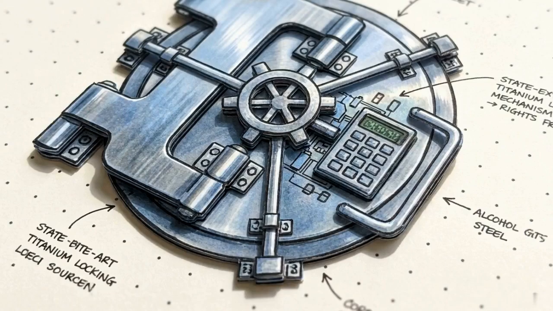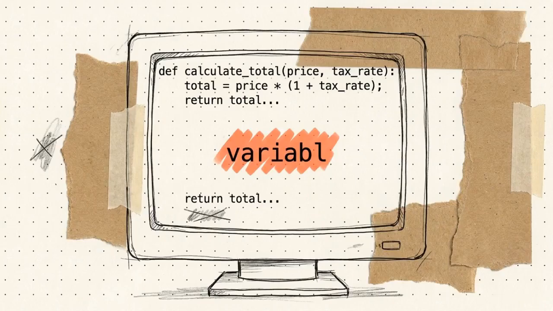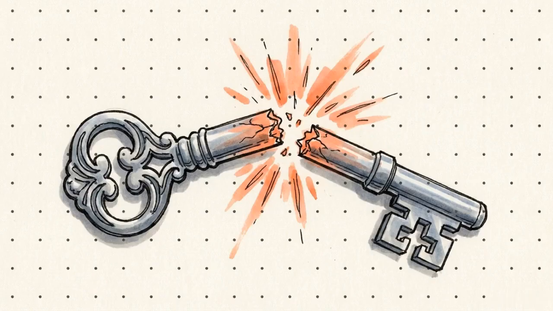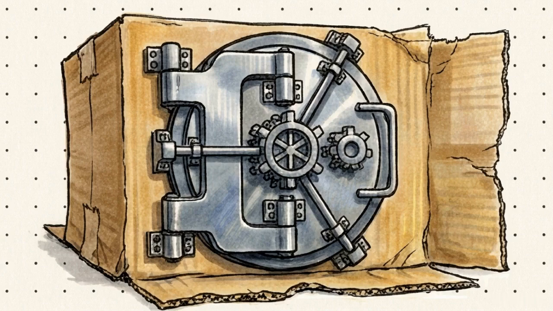You secure the front entrance with a state-of-the-art titanium lock. In software, this lock represents your implementation. It is the actual code you write. If you make a typo or forget to validate a user input, that is an implementation bug, a failure of the lock. But an insecure design is like building the walls of that exact same bank out of corrugated cardboard. The underlying architecture itself is the vulnerability.